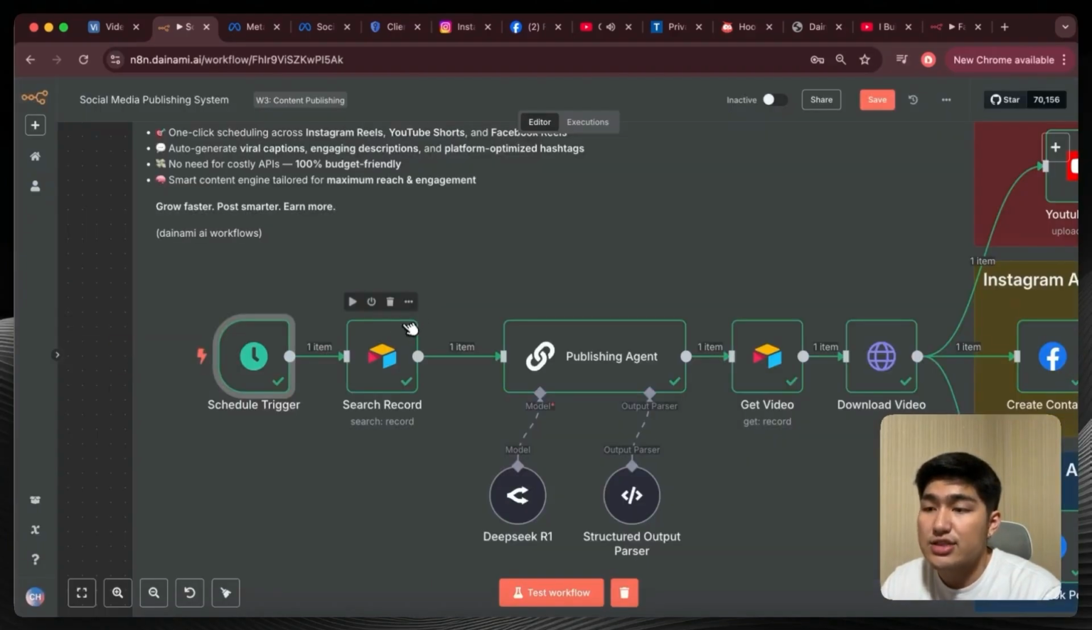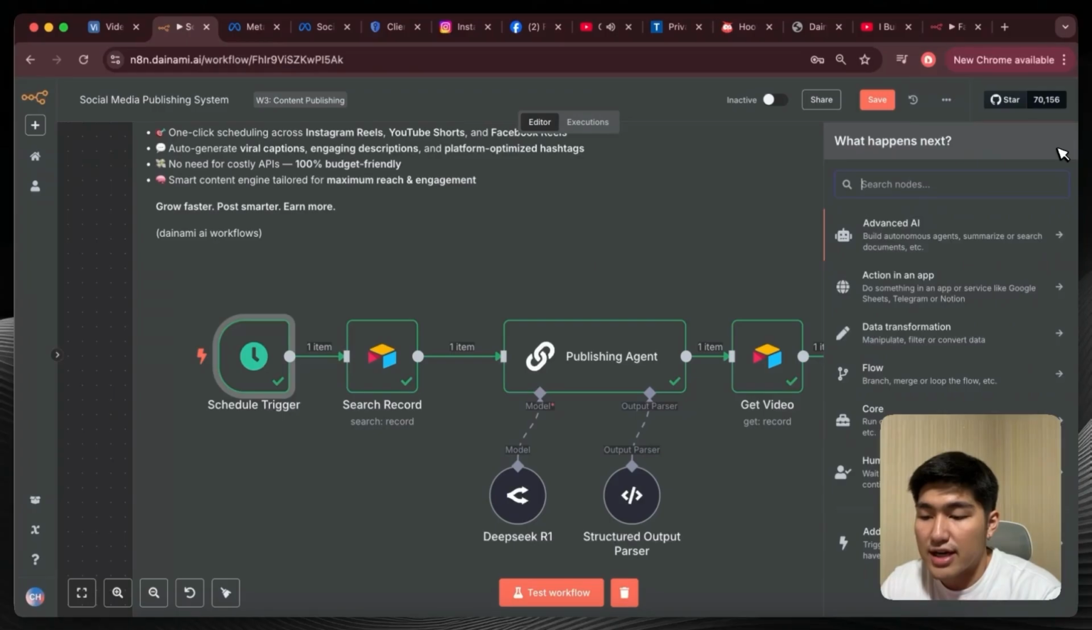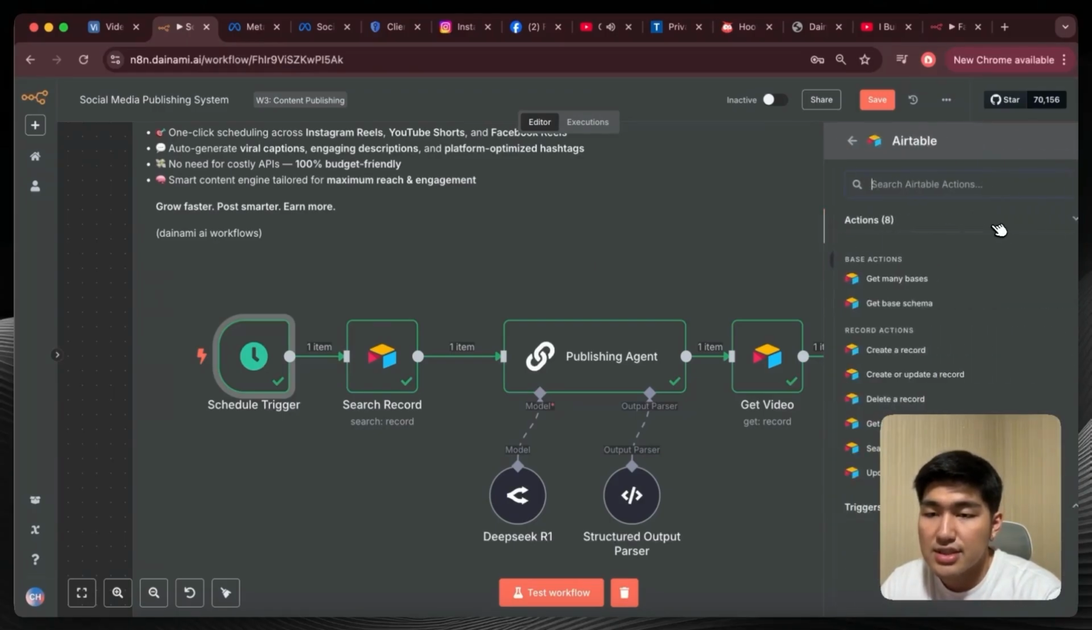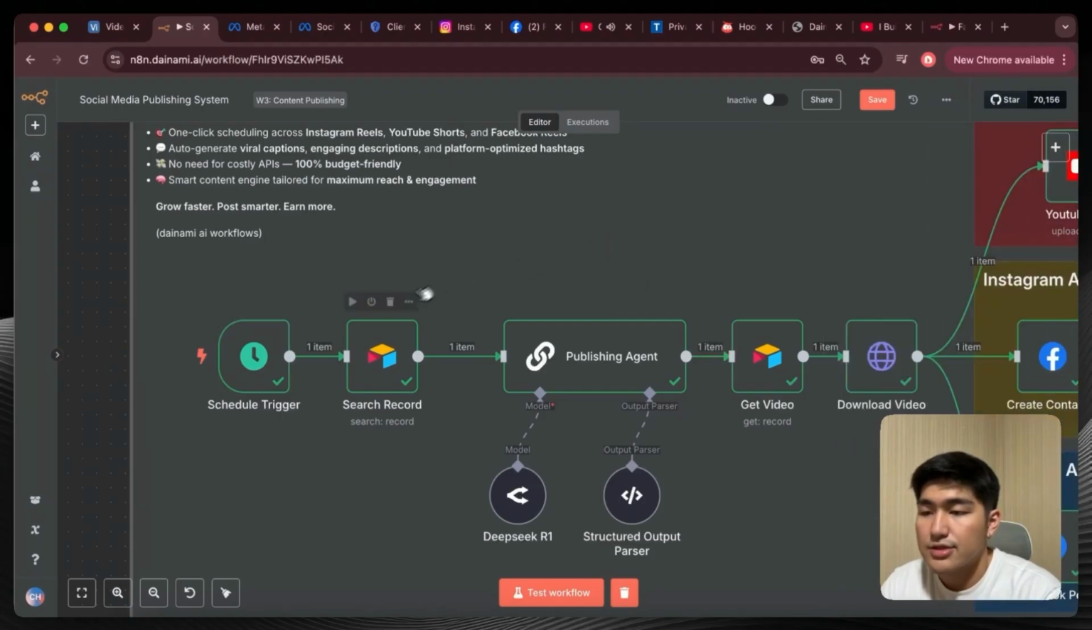Okay, once this is done, the next node I'm going to create is an Airtable node. I'm going to create a node called search record, right? So you just have to search for Airtable, click into this, and you want to find the search record node over here. What this does is that we want to actually search for the Airtable record that we have created. So now let's go into Airtable to see the specific Airtable that we have created.